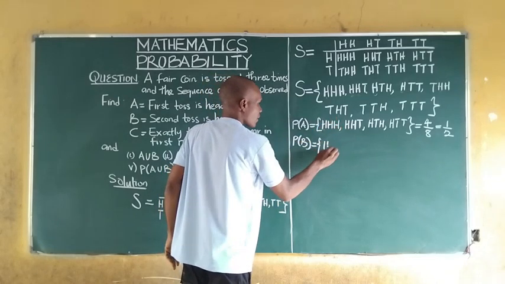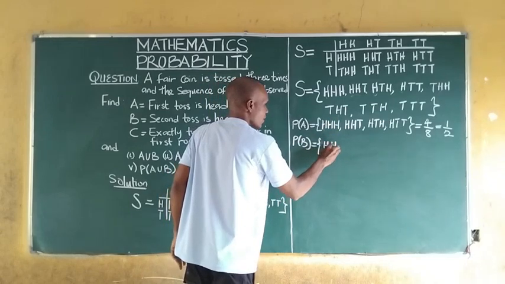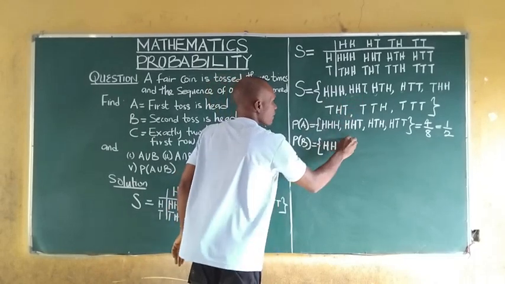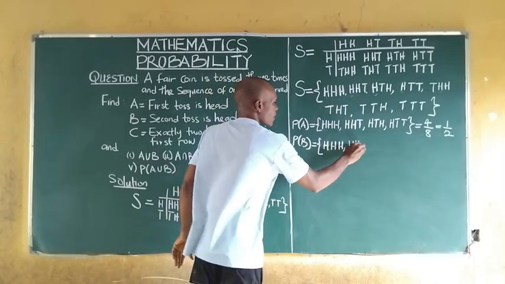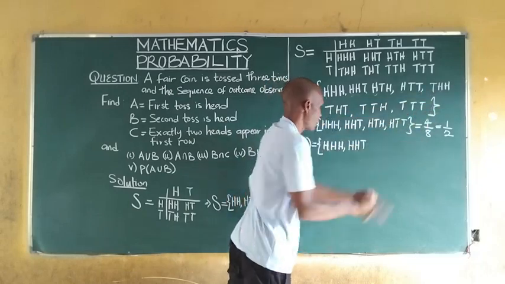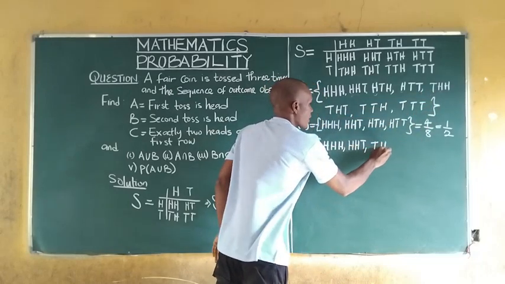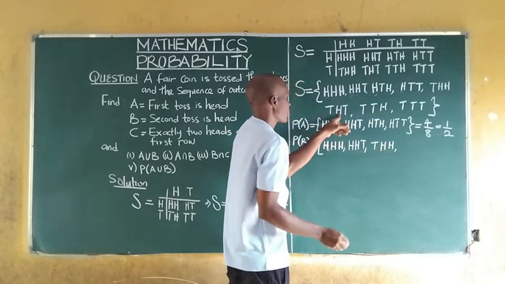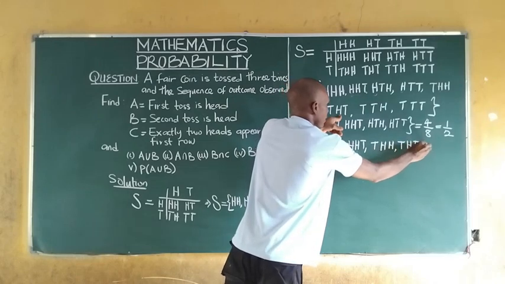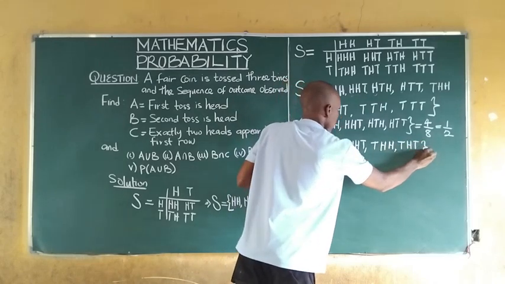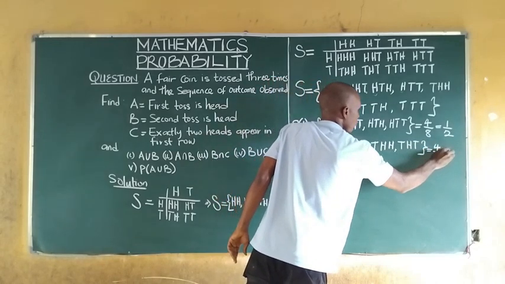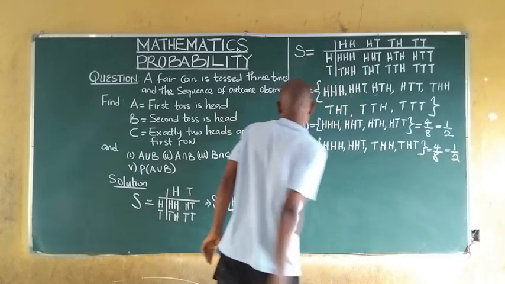We take head, head, head, where the second toss is head; head, head, tail, where the second toss is head; tail, head, head, second toss is head; and tail, head, tail, second toss is head. So we have 1, 2, 3, 4, which is 4 all over 8 as well, which is 1 all over 2.